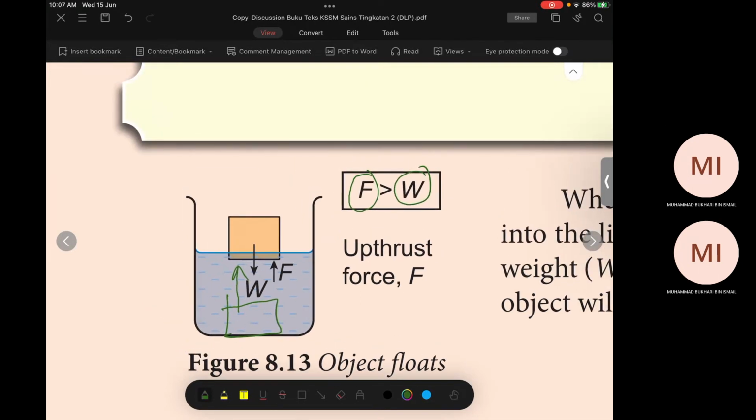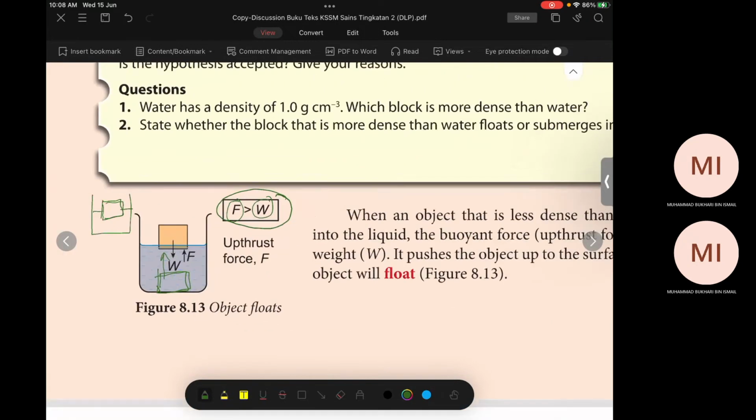But once the object is floating like this, the buoyant force is equal to the weight. The relationship of force greater than weight is only true when the object is moving upward. But once it is stationary on the surface, at that time the buoyant force is equal to the weight. Understand or not?